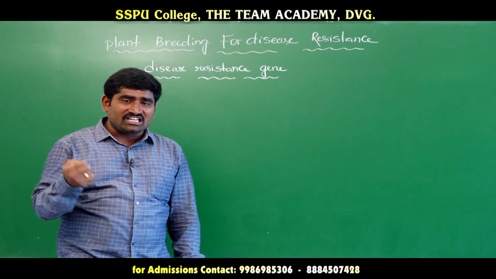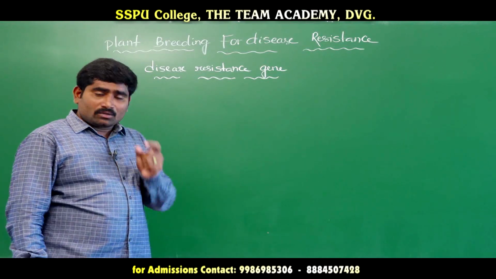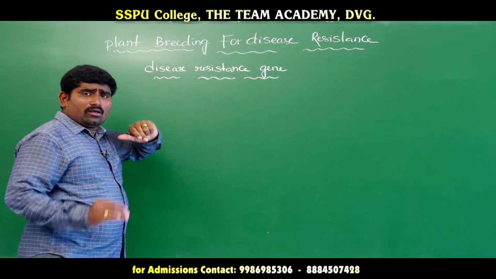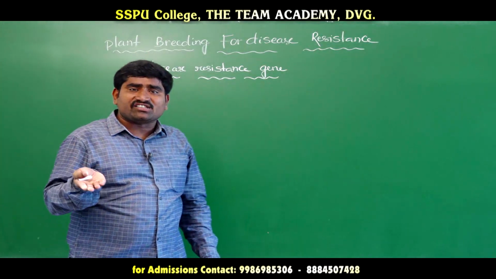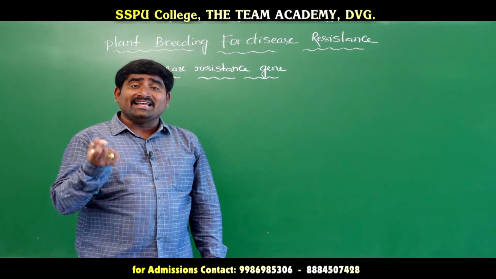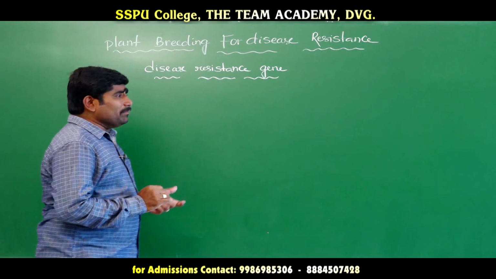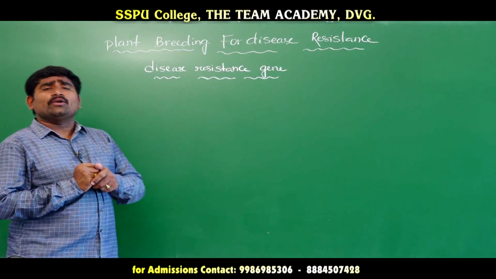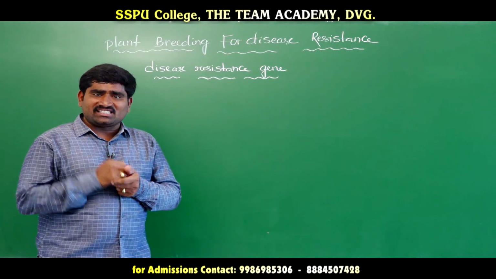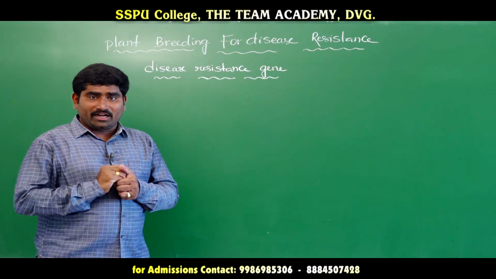Normal genes were changed to disease resistant genes in mung bean. Now disease resistant genes need to be transferred from wild plants to cultivated, high yielding plants. By mutational breeding in mung bean we changed the genes to disease resistant, so that the mung bean is resistant to yellow mosaic virus and powdery mildew.